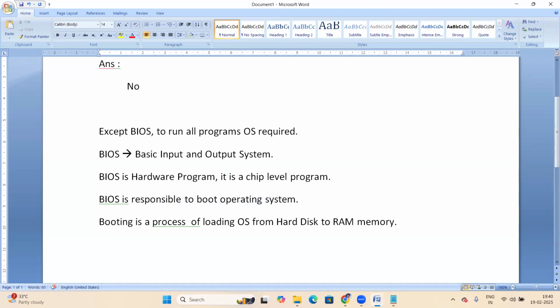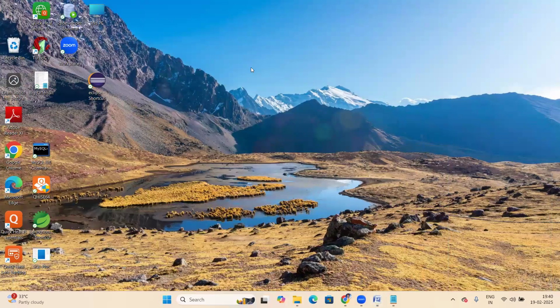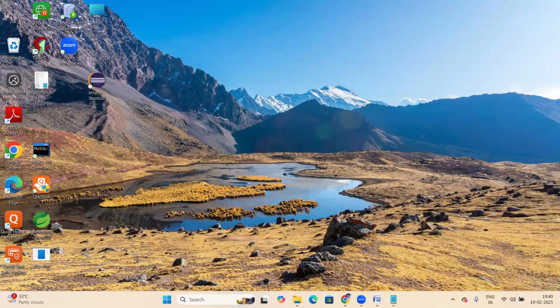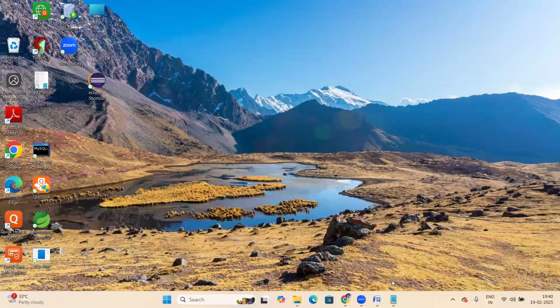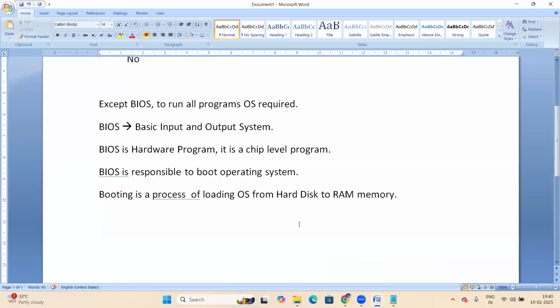Once the booting process is completed, your system is ready. The OS is ready, so you get this Windows OS running inside the RAM memory. Now the system is ready. Okay, now let us see about OS.